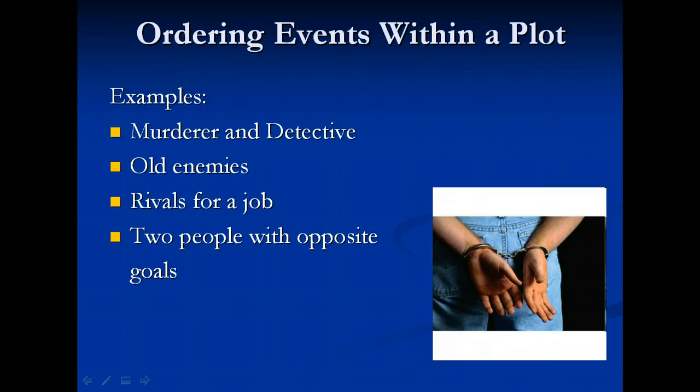One way to order the events within a plot is by writing a parallel plot. In a parallel plot, each main character has a separate but related storyline that merges in the end. For example, murderer and detective, old enemies, rivals for a job, two people with opposite goals.